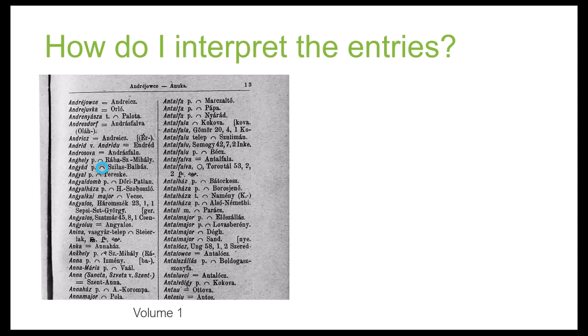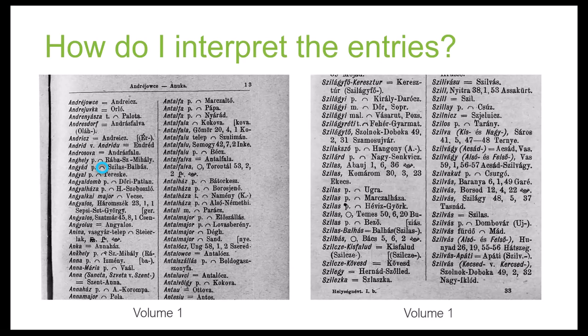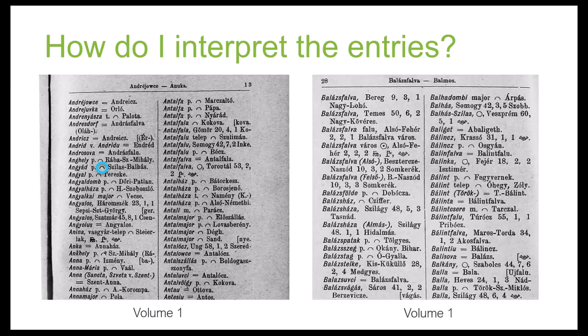So when we look at this one, again, in Volume 1, we're going to try and find the place. If we find it in Volume 1 here, we see that this one is now showing us to one of those equal sign entries. So we have to look it up again under that place name. So here we are, and now finally we have enough information to go to Volume 2.